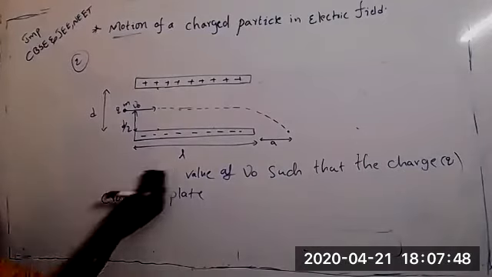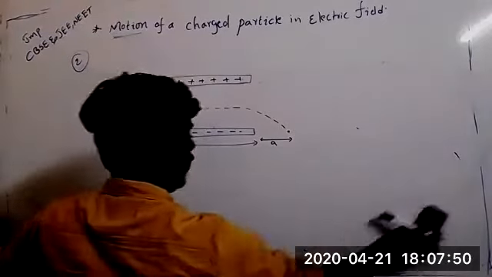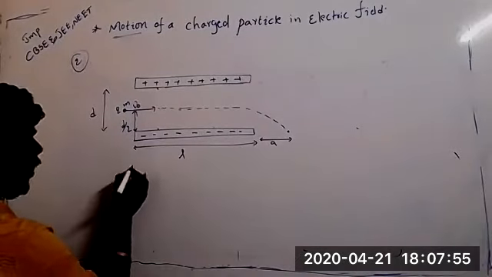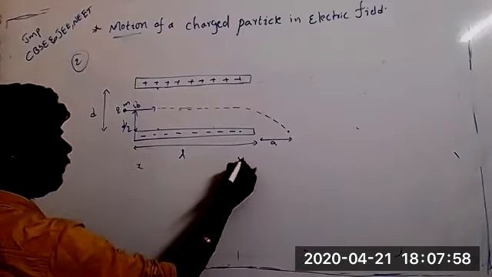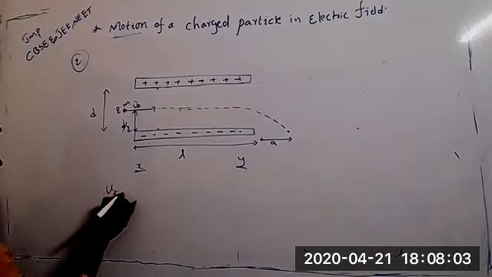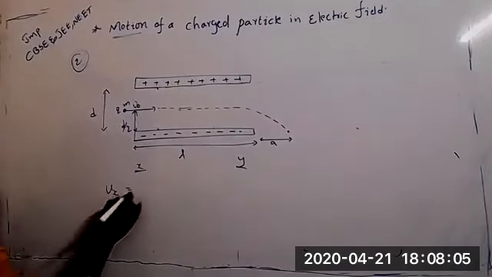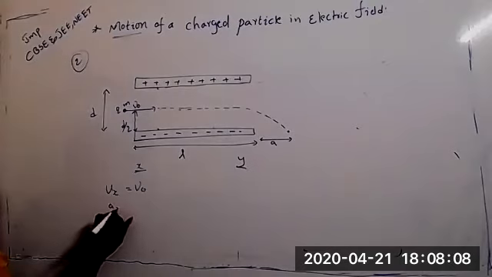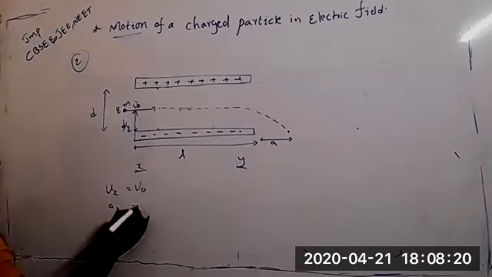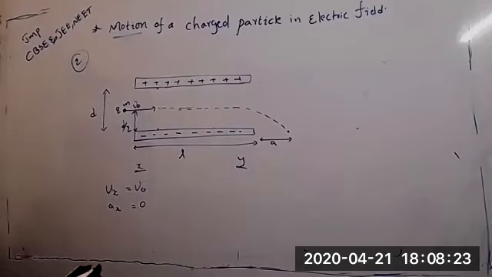See the solution. Again, it is projectile motion, two-dimensional motion, so we take X and Y. What is the initial velocity along the X direction? V naught. What is the acceleration along the X direction? 0, because in the X direction there is no force.